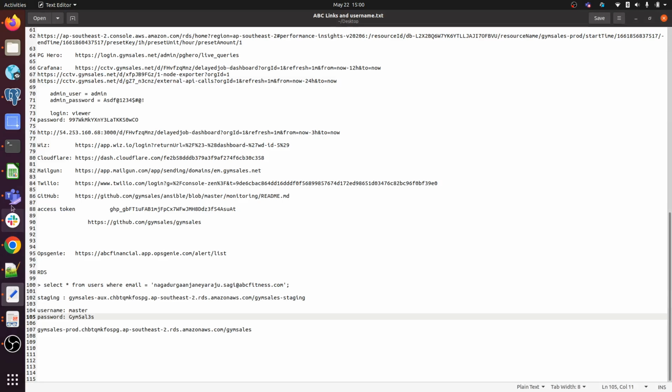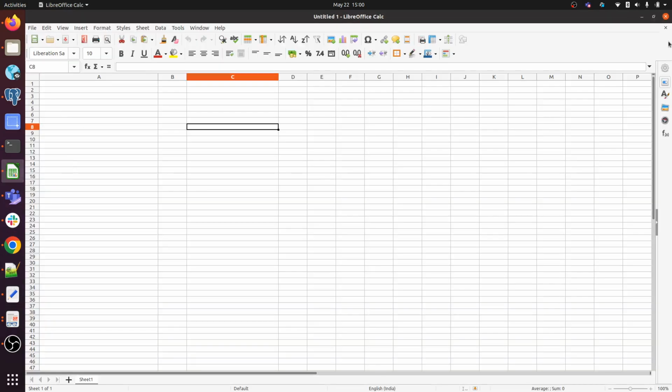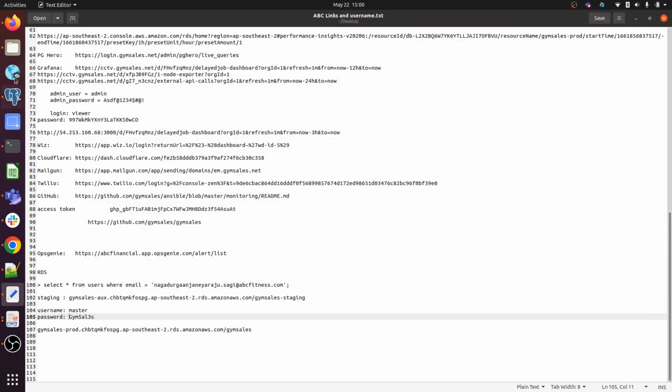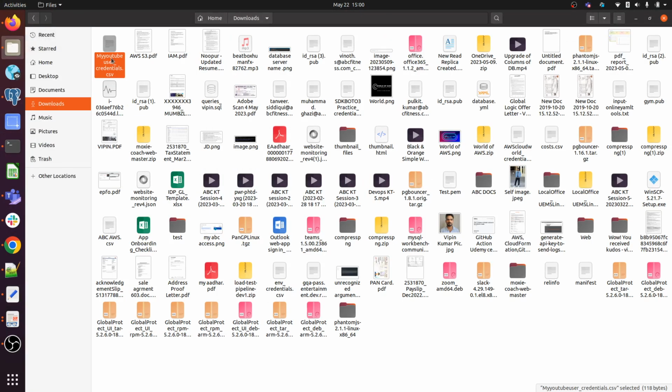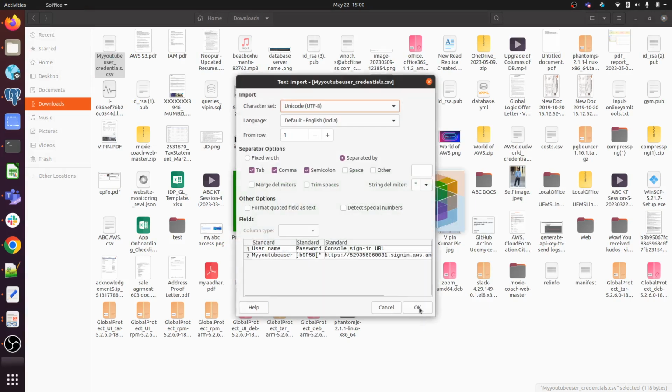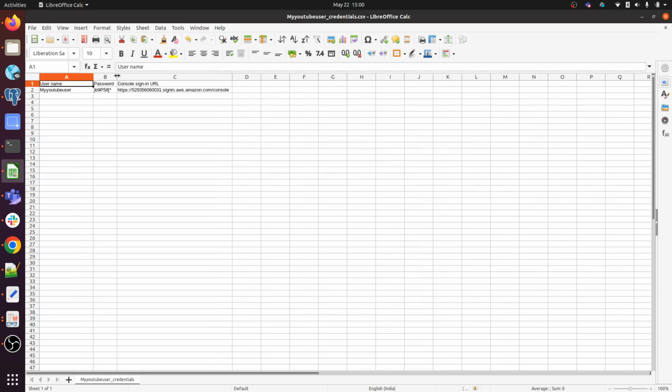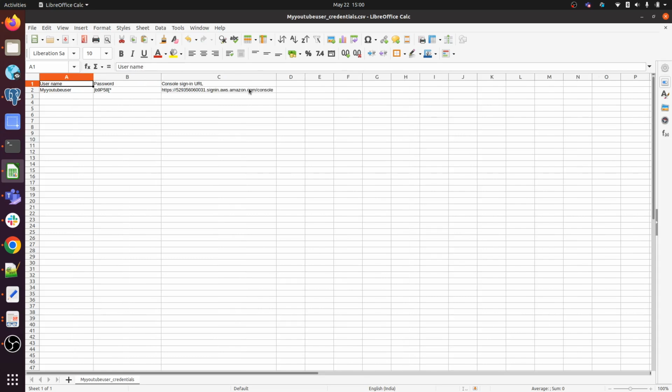So just cancel this, don't save, go here, click on this. Okay, and here we got our username, password. So I will be deleting this so no one can access these things, my AWS account.